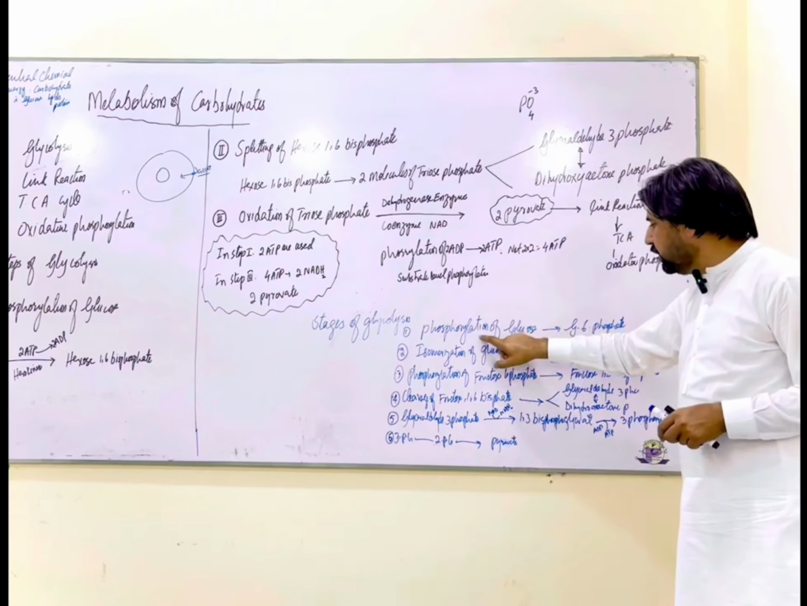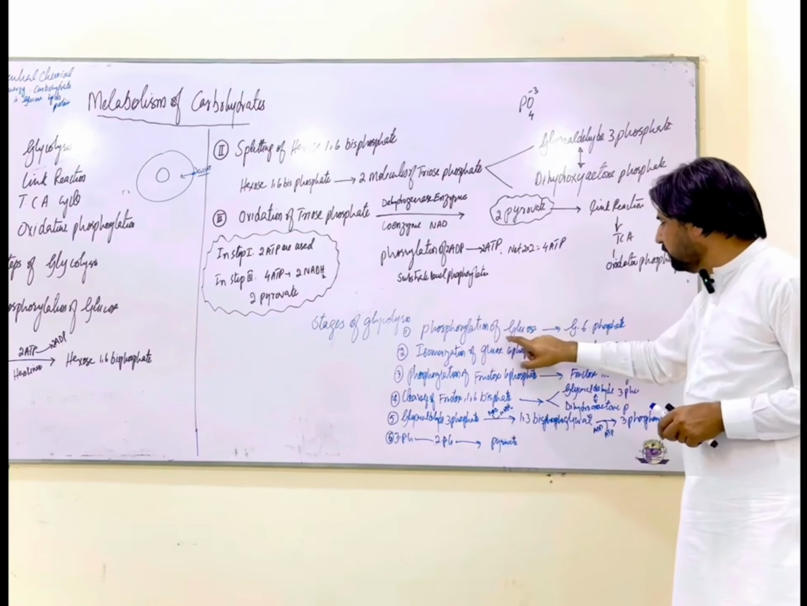We say phosphorylation of glucose would take place. During the phosphorylation of glucose, one ATP is used up, so glucose converts into glucose 6-phosphate. After the addition of phosphate to the glucose, this glucose molecule becomes activated and can be used in glycolysis.